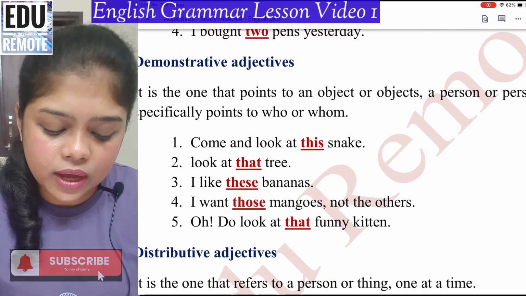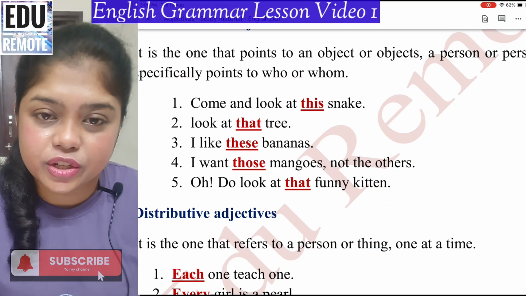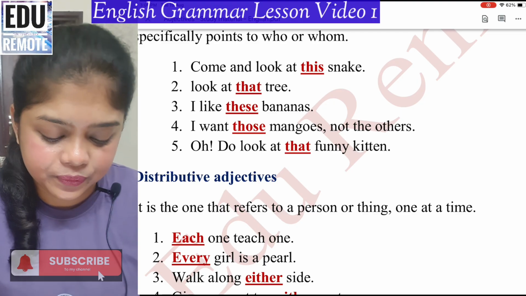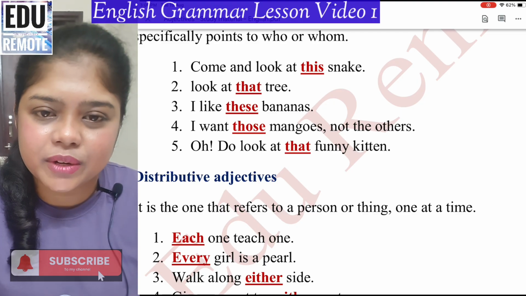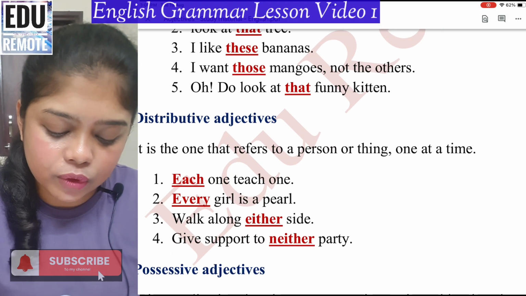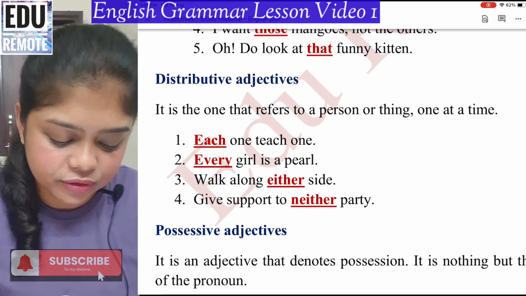Examples: come and look at this snake. So this is a demonstrative adjective. Look at that tree. So that is a demonstrative adjective. I like these bananas. So these is a demonstrative adjective. I want those mangoes. So those is a demonstrative adjective.